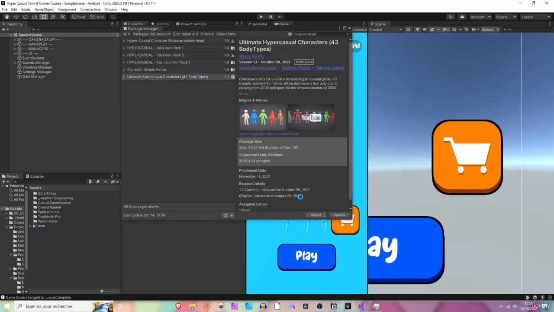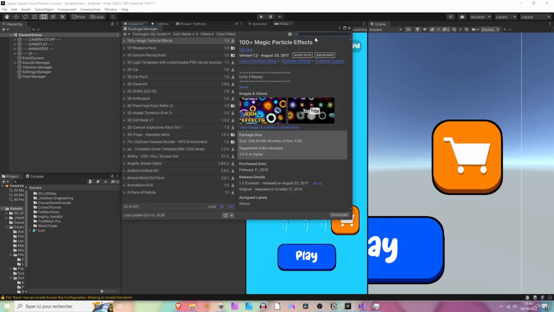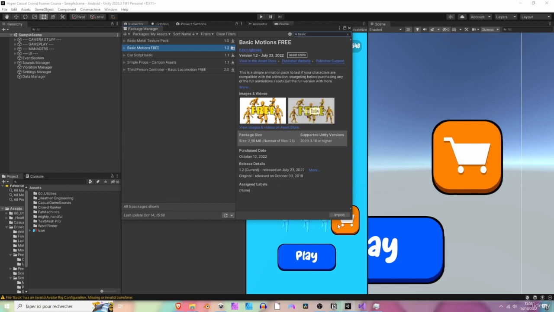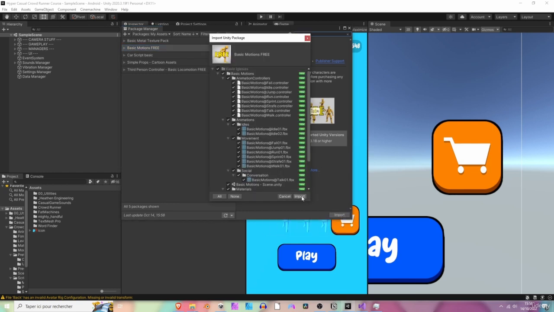So click Import. And note that from now on, I won't be able to add packages to the lessons because, of course, it's a paid package and you can't have it for free unless you ask Mighty Handful maybe to offer you the package. But yeah, sorry for that. Okay, so let's also download the Basic Motion. Okay, I'm just gonna write Basic, and here it is, Basic Motions pack. Okay, let's import it. Awesome.